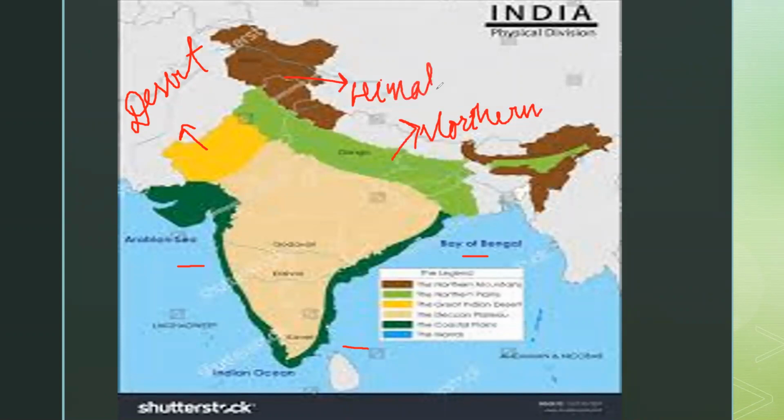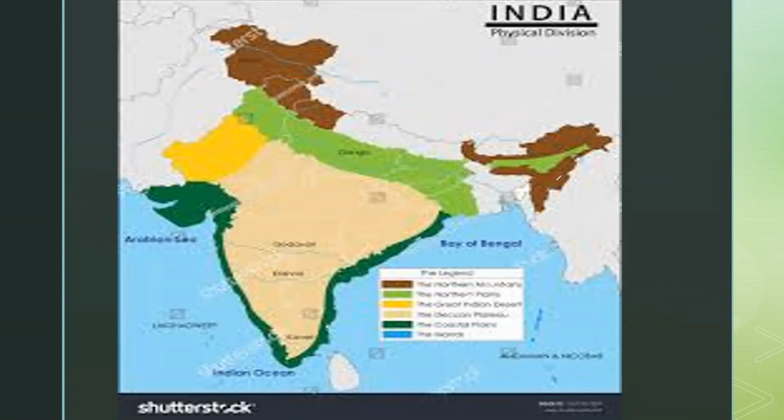And the rest part is the plateau region comprising 3 plateaus. Malwa plateau over here, Deccan plateau over here, Chota Nagpur plateau over here. And many rivers are present between these physical divisions, which we will learn in the latter part of this chapter. Okay, let's move forward.